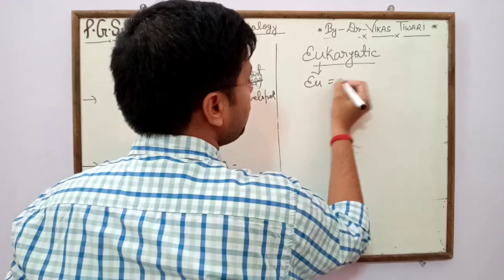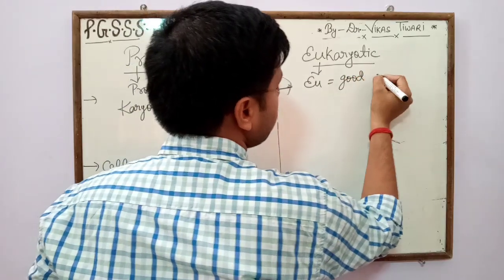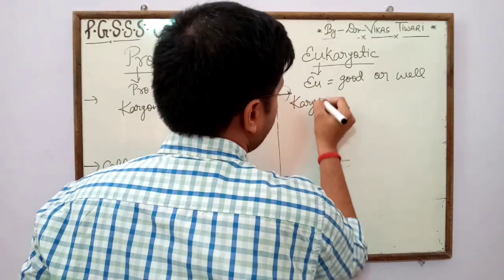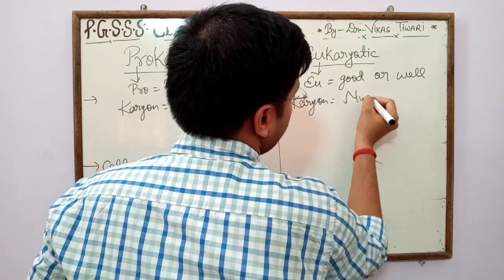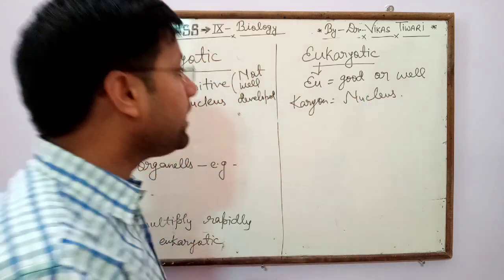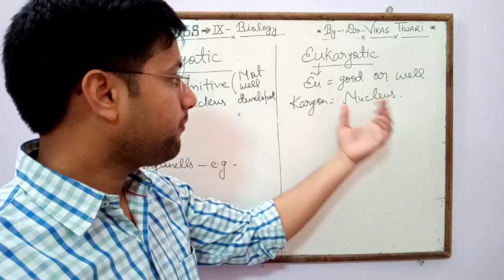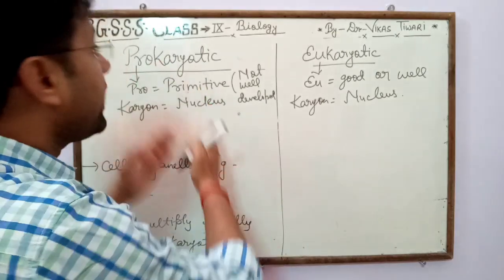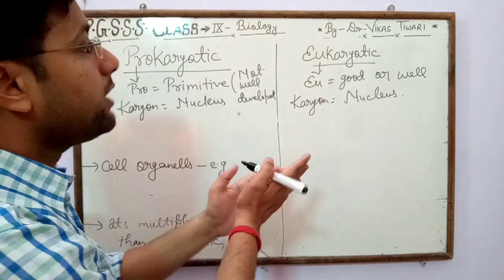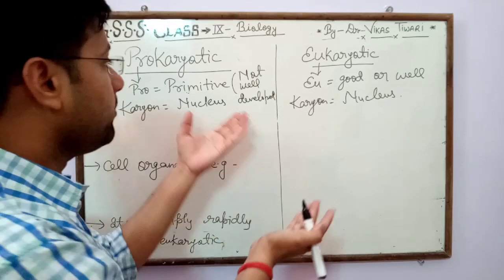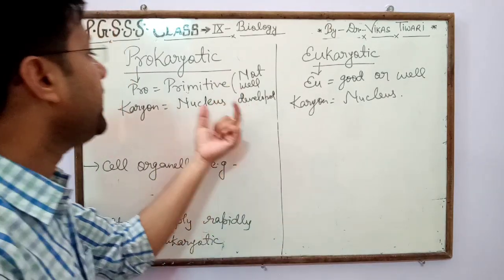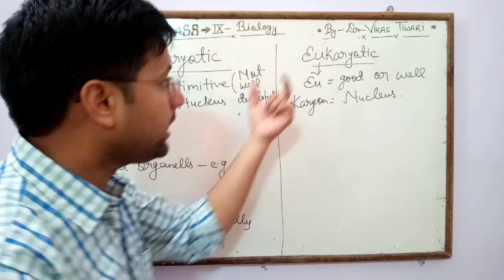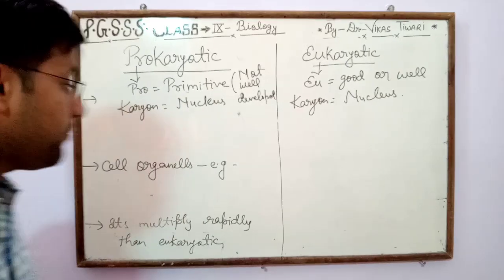While in eukaryotic, eu means good or well, and karyon means nucleus. So the cells in which the nucleus is well developed are called eukaryotic cells. So the prokaryotic cell and eukaryotic cell are different on the basis of the development of nucleus. In prokaryote, the nucleus is not well developed, while in eukaryote, the nucleus is well developed.